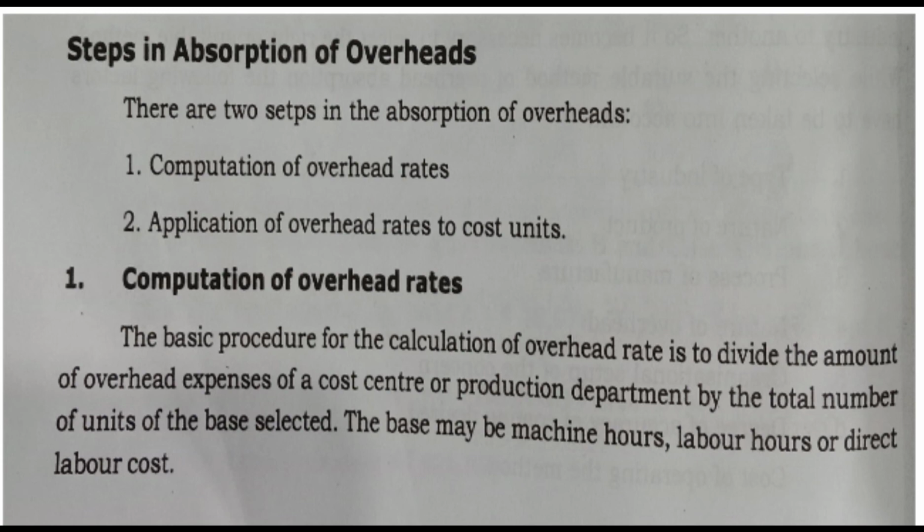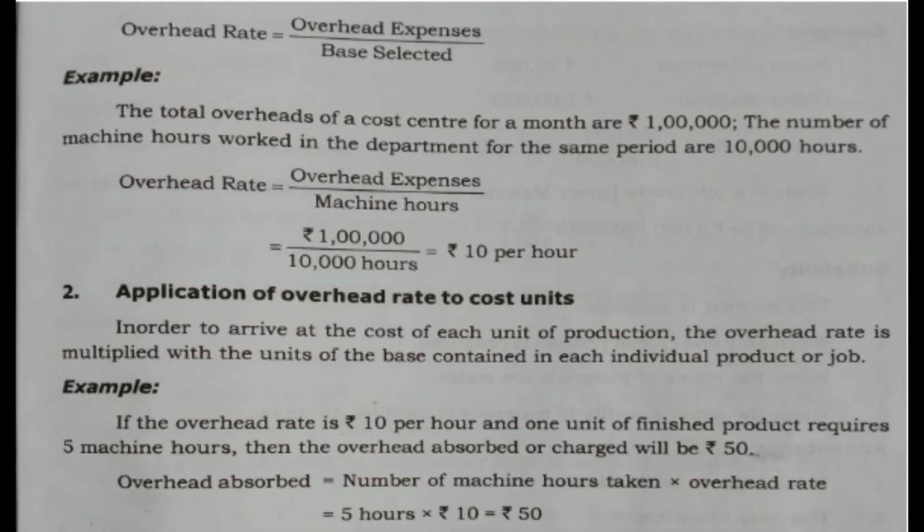The selected base may be machine hours, labor hours, direct labor cost, direct material cost, or rate per unit of production, etc. While computing overhead rate, our formula is like this. That means overhead expenses divided by base selected.